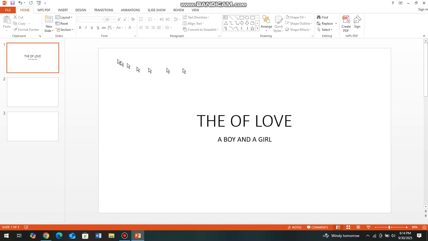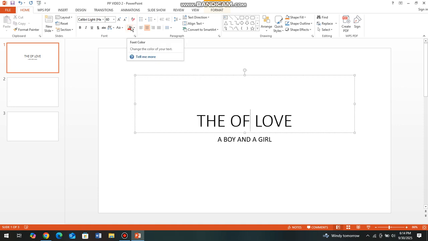Apart from that, under home, for you to change colors, this is what we do. We come here. The good part is when you put the cursor here, it will tell you that this is the font color. If you want to change the font color of this one, you can. If you want to change everything, you can use the shortcut Control A to highlight everything.